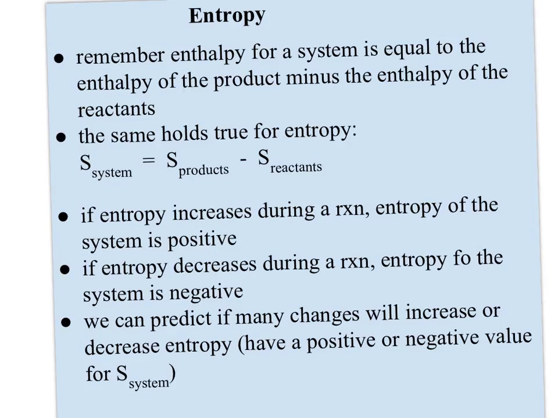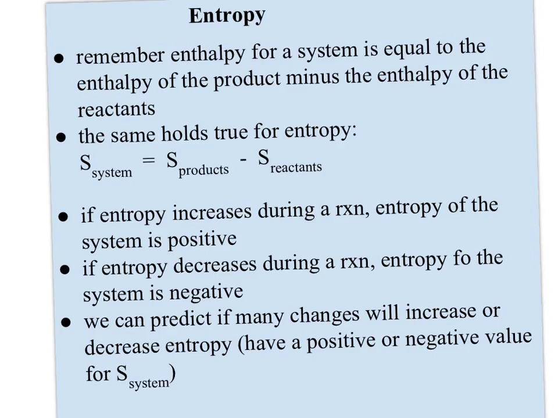Okay, remember, enthalpy for a system is equal to the enthalpy of the products minus the enthalpy of the reactants. So when you're looking at entropy for the system, you can do the same thing. The entropy of the products minus the entropy of the reactants should equal the entropy of your system. So if the entropy increases during a reaction, if the disorder increases, then the entropy of the system is going to be positive.